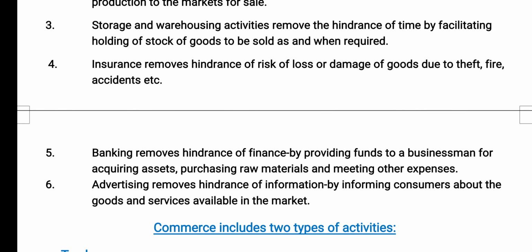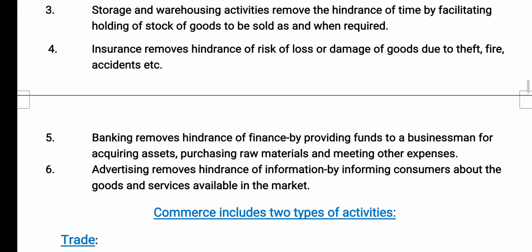Then the hindrance of exchange. The goods and services produced by the manufacturer are sold to the buyer in exchange for money. The common medium of exchange is circulated by the banking branch of commerce. So the bank helps the buyer and seller in making and collecting payments. So it removes the hindrance of exchange.